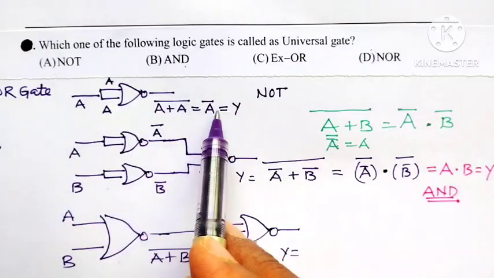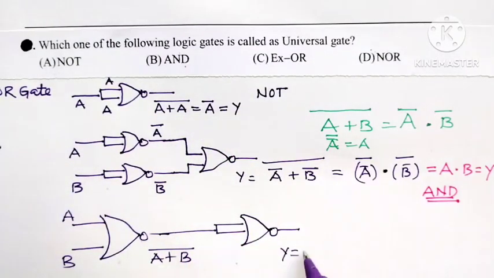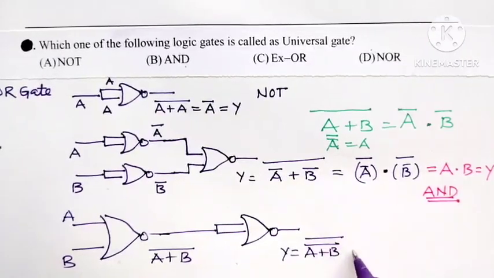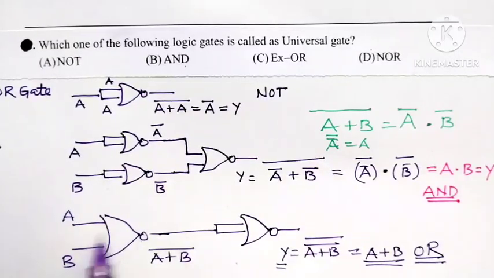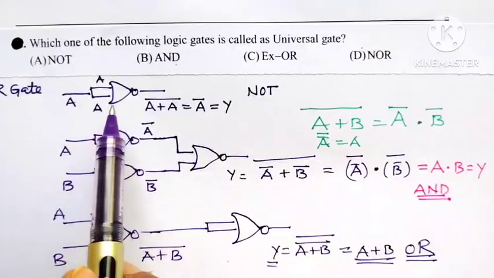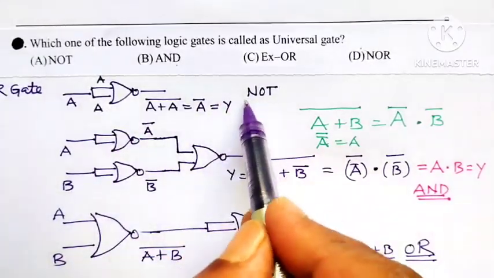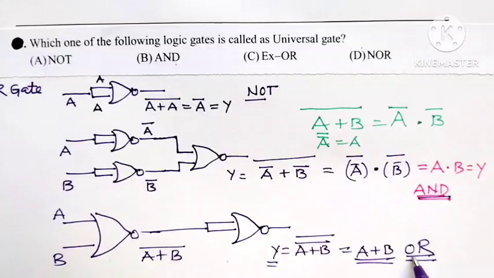When input is A, output is A bar, so when input is (A plus B) bar, output is ((A plus B) bar) bar. But the double complement will nullify, and here we will get A plus B. But this is the expression for the output of an OR gate, meaning by using NOR gate we can construct OR gate.